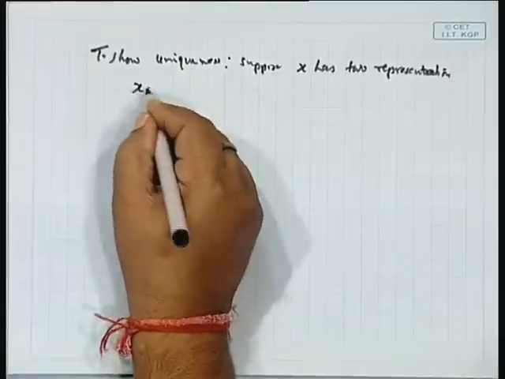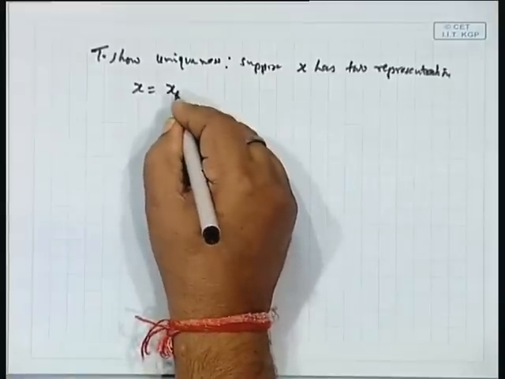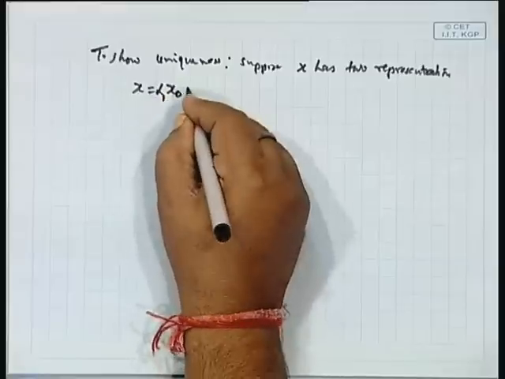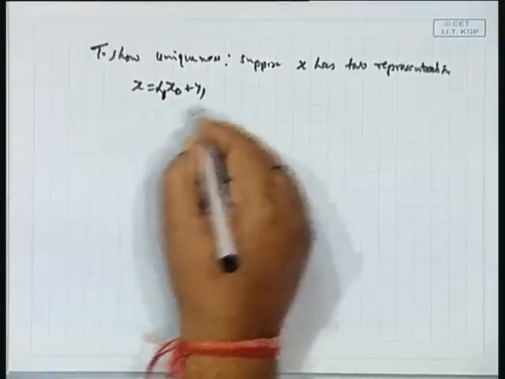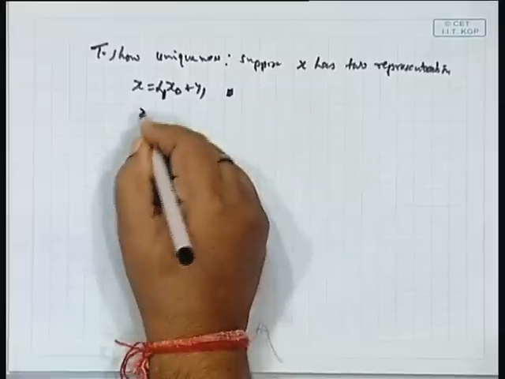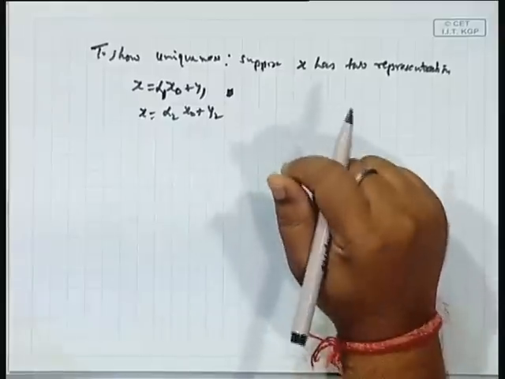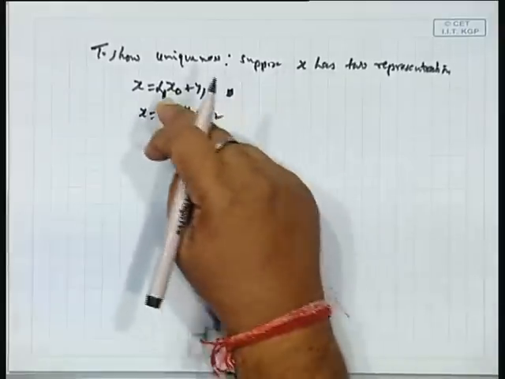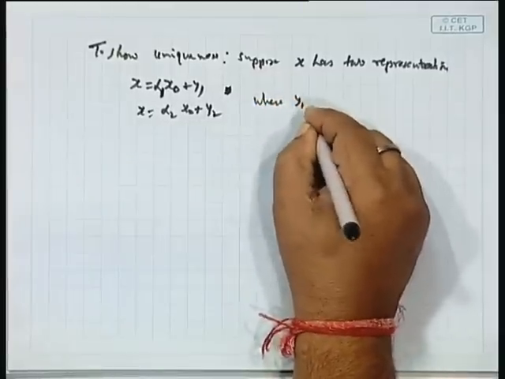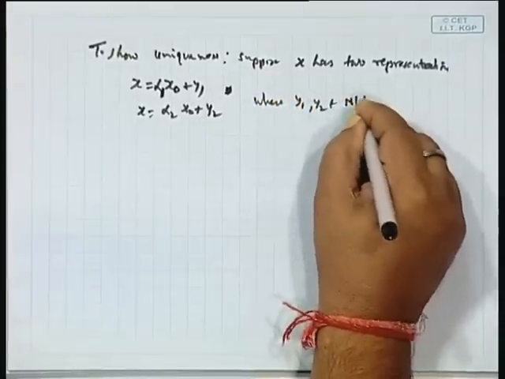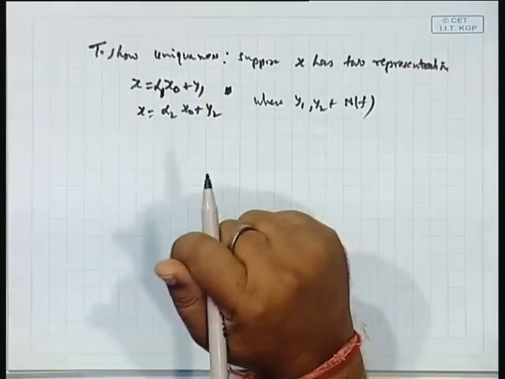One is x equals alpha 1 x naught plus y1. Okay. Another representation is alpha 2 x naught plus y2. Suppose it has two representations like this, where y1 and y2 are elements of N(f), and alpha 1 and alpha 2 belong to the scalar field.